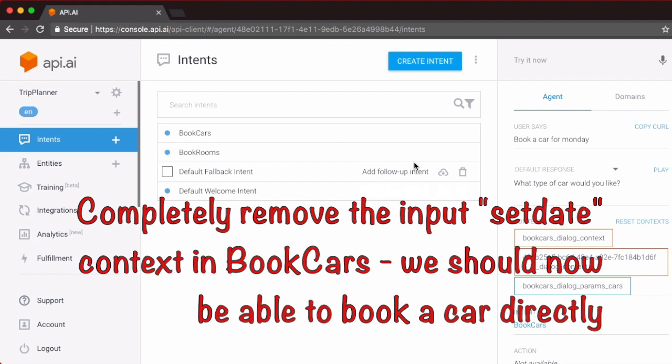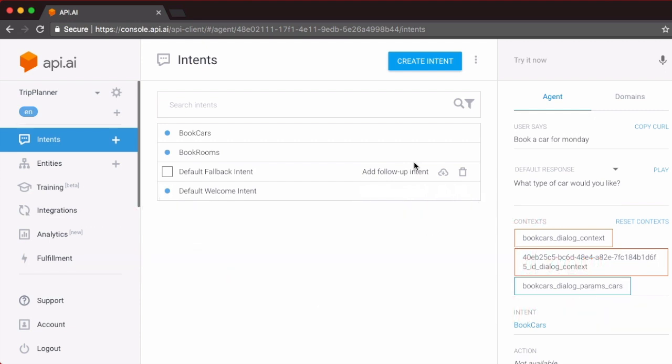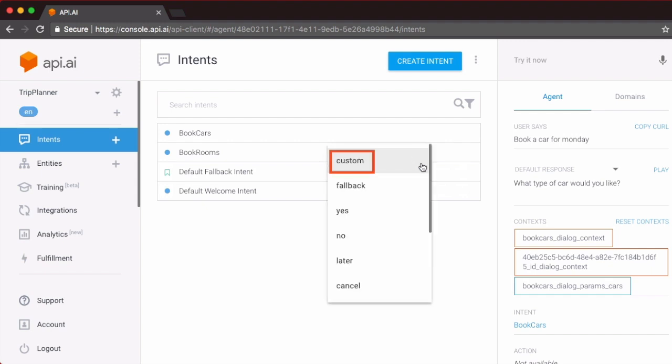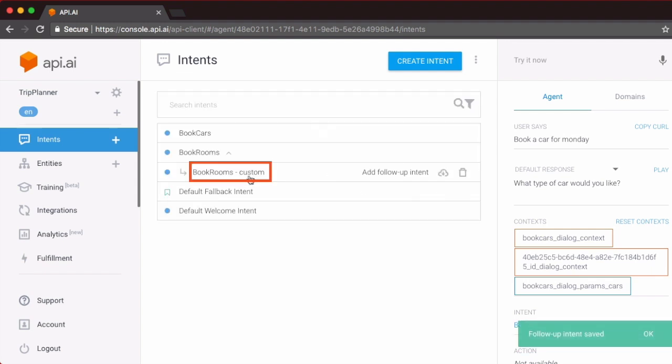Once we fix that, we'll see how to follow up a book rooms with a book cars by setting up a follow up intent. This is a brand new intent, and the parent intent is the book rooms. So simply click on add a follow up intent under book rooms. This will add a child intent under book rooms. There are different kinds of follow up intents. You can explore that by yourself. What we are interested in is a custom follow up intent. So make that choice.